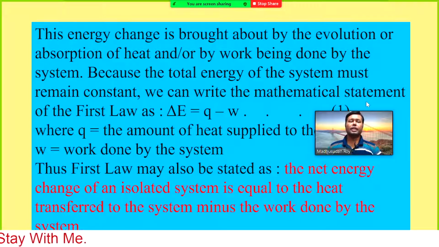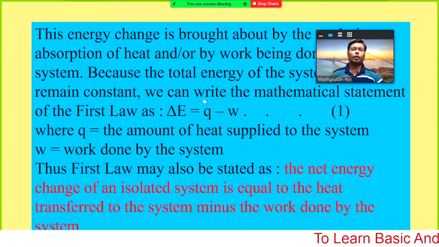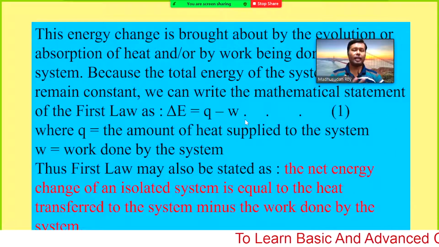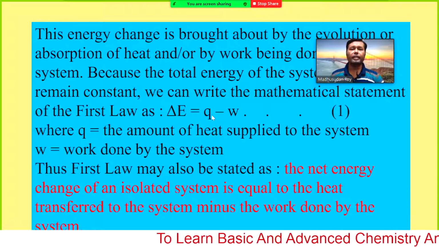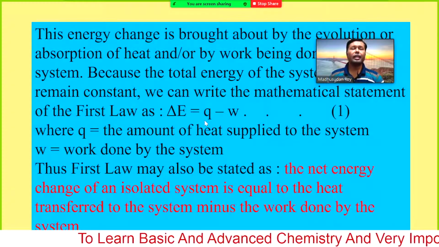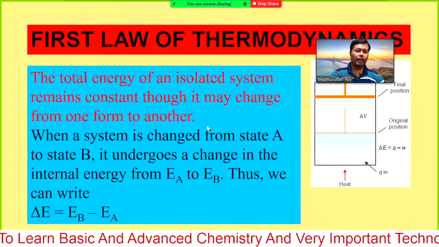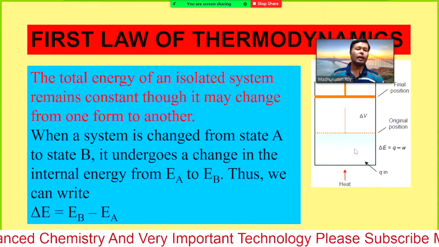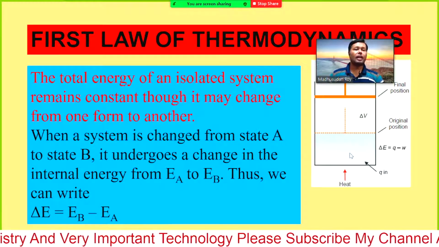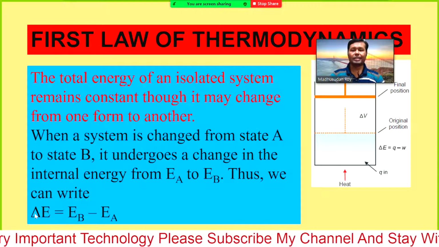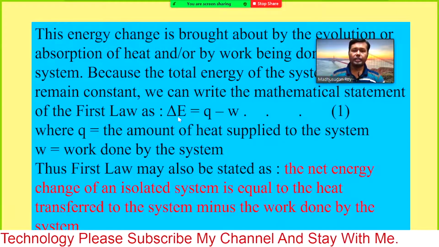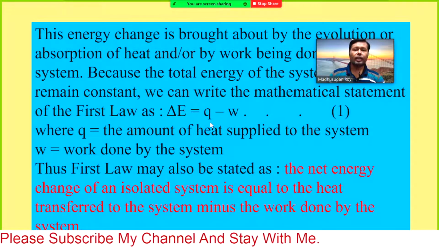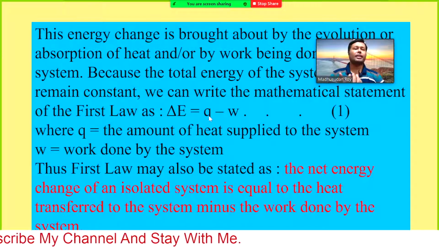We can write the mathematical statement of the first law as delta E equals Q minus W. Just what I have mentioned in another form: the energy supplied is equal to the increase in the internal energy, that would be delta E.